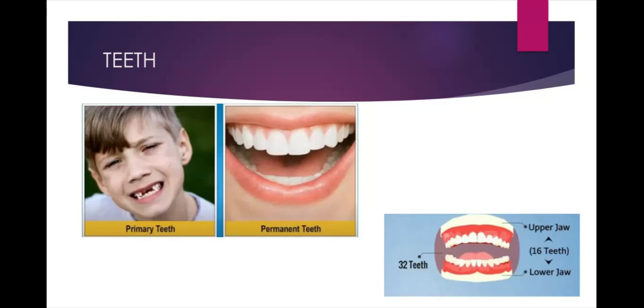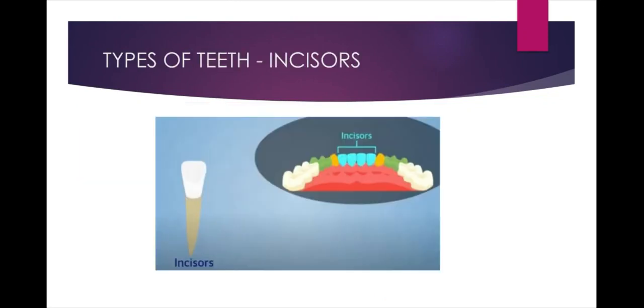Permanent teeth will be 32 in number. In upper jaw, we will have 16 and in lower jaw, 16. So, totally, an adult will have 32 permanent teeth. We chew the food with the teeth and break it down mechanically into small pieces. Each tooth is rooted in a separate socket in the gums. Our teeth vary in appearance and perform different functions. Accordingly, they are given different names.